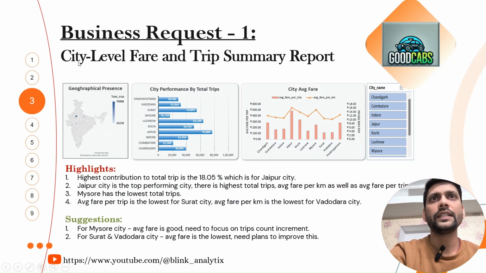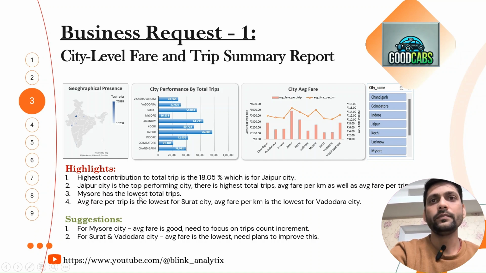First request is city level fare and trip summary report. In this we analyzed and created a dashboard and we got some highlights. We have seen that the highest contribution to total trips is 18.05%, which is for Jaipur city, and we clearly see here in the dashboard in the bar chart Jaipur city is the top performing city. It has the highest total trips, average fare per kilometer as well as average fare per trip.